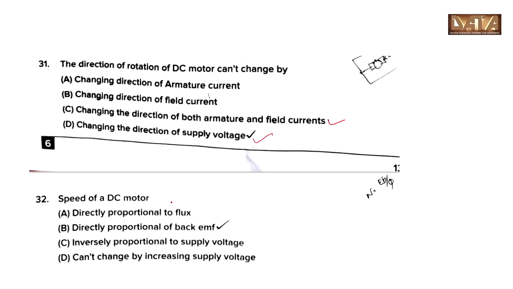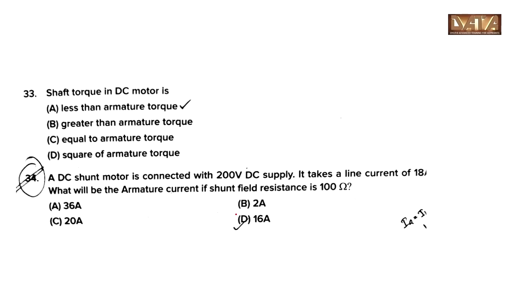32. Speed of a DC motor is directly proportional to back EMF. The shaft torque in DC motor is less than armature torque, option A.